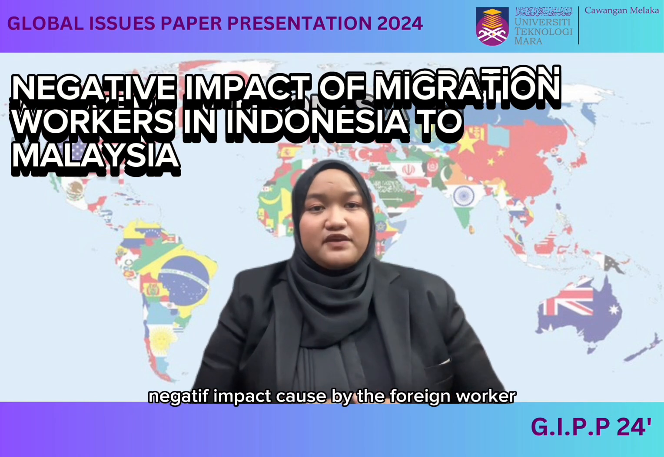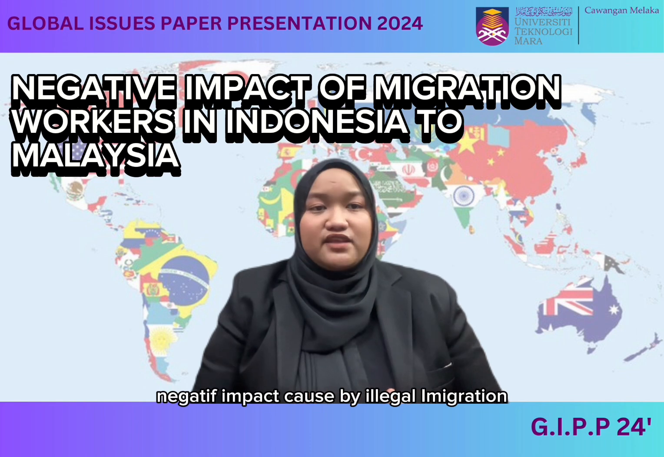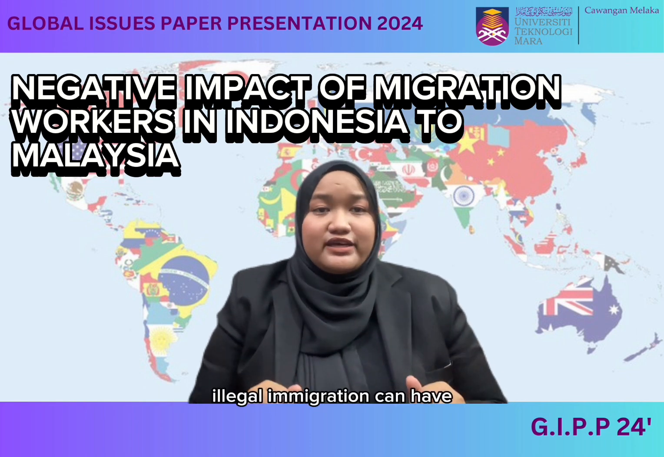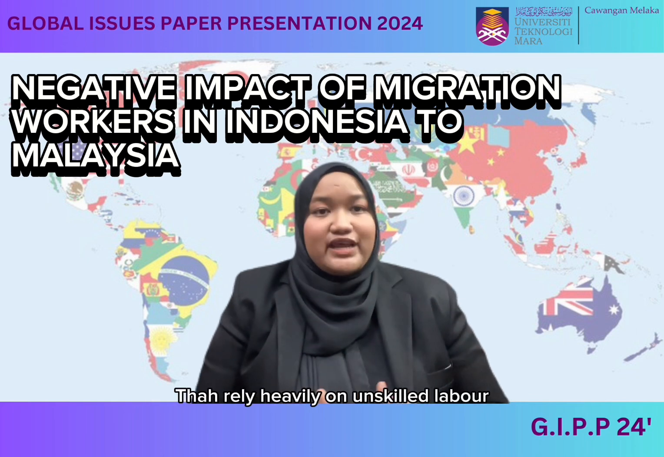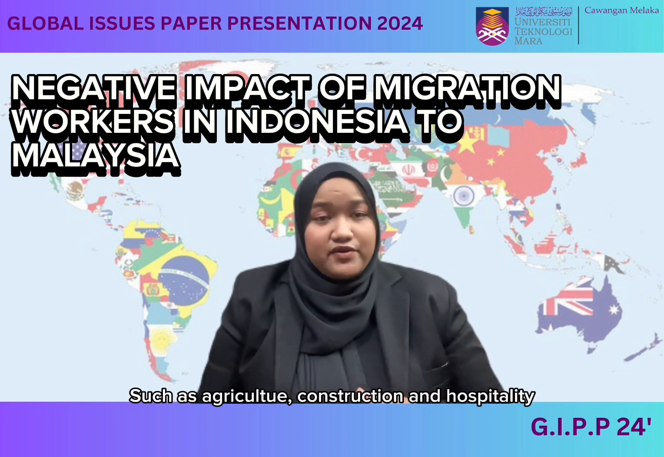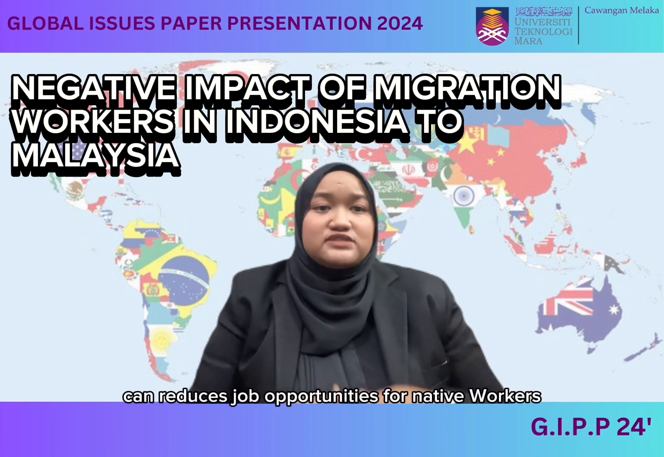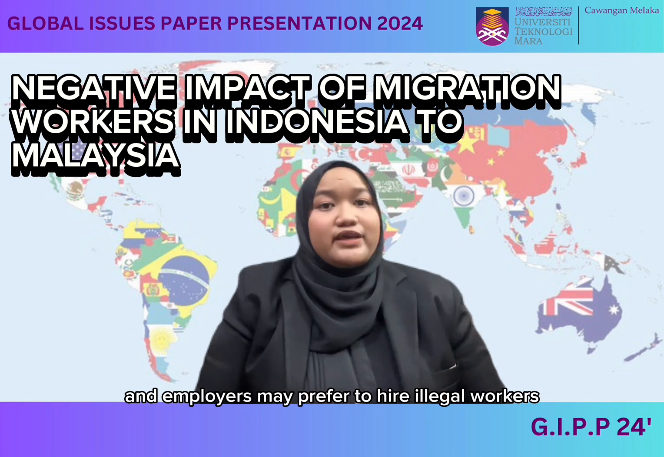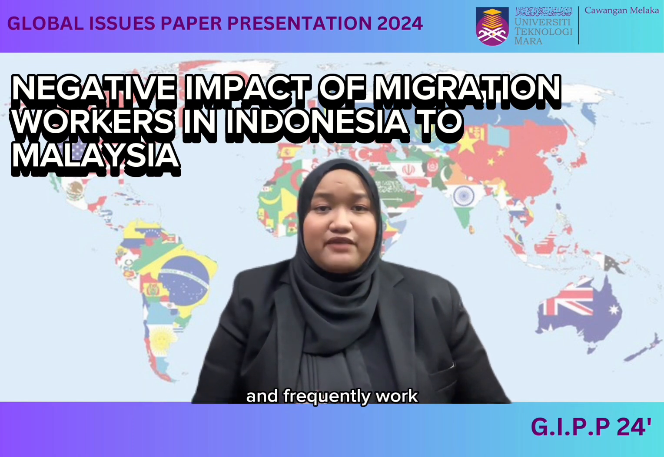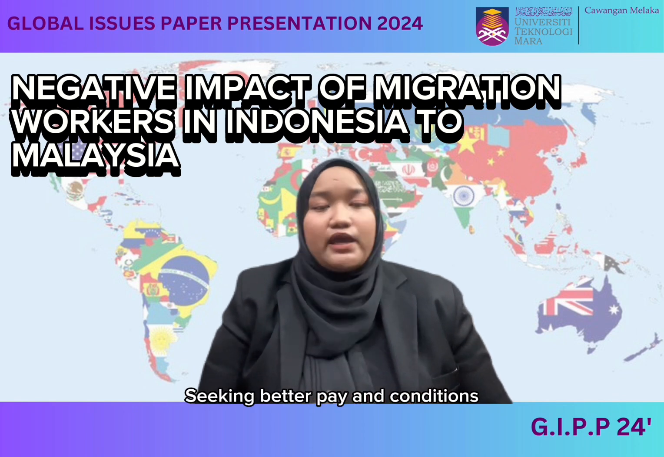Next, moving on to the negative impact caused by the foreign workers from Indonesia. Employment opportunities will be lost, resulting in a clear negative impact caused by illegal immigration. Illegal immigration can have an impact on job opportunities for native workers, particularly in industries that rely heavily on unskilled labor, such as agriculture, construction, and hospitality. Competition from illegal workers can reduce job opportunities for native workers, potentially driving them out of the industry. An employer may prefer to hire illegal workers who are willing to accept lower wages and frequently work without benefits, limiting job opportunities for legal workers seeking better pay and conditions.